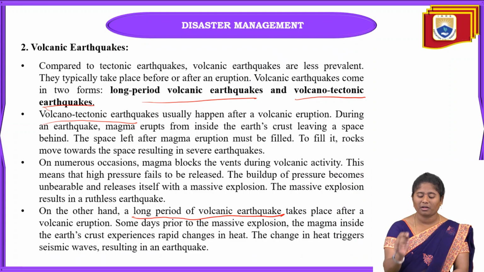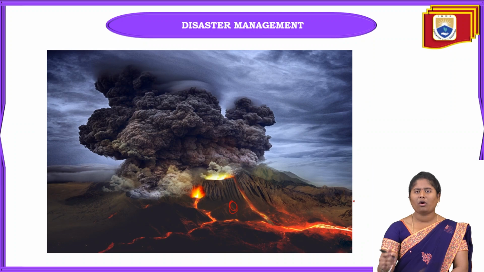That is called volcanotectonic earthquakes. This long period earthquake is when, after the explosion, the magma heat will be there, and because of this change in heat, these long period earthquakes are going to happen.